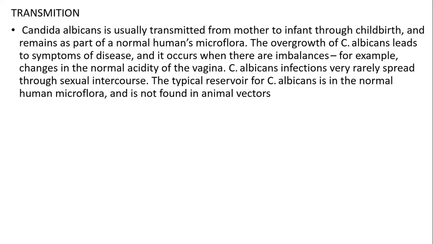Transmission. Candida albicans is usually transmitted from mother to infant through childbirth and remains as a part of normal human microflora. The overgrowth of Candida albicans leads to symptoms of disease, and it occurs when there is an imbalance, for example, changes in the normal acidity of the vagina. Candida albicans infection very rarely spreads through sexual intercourse. The typical reservoir of Candida albicans is the normal human microflora, and it is not found in animal vectors.